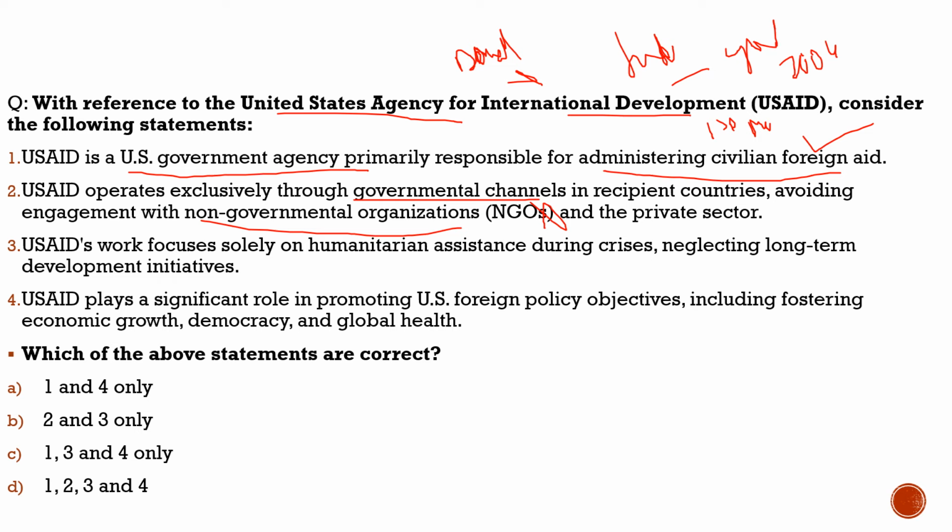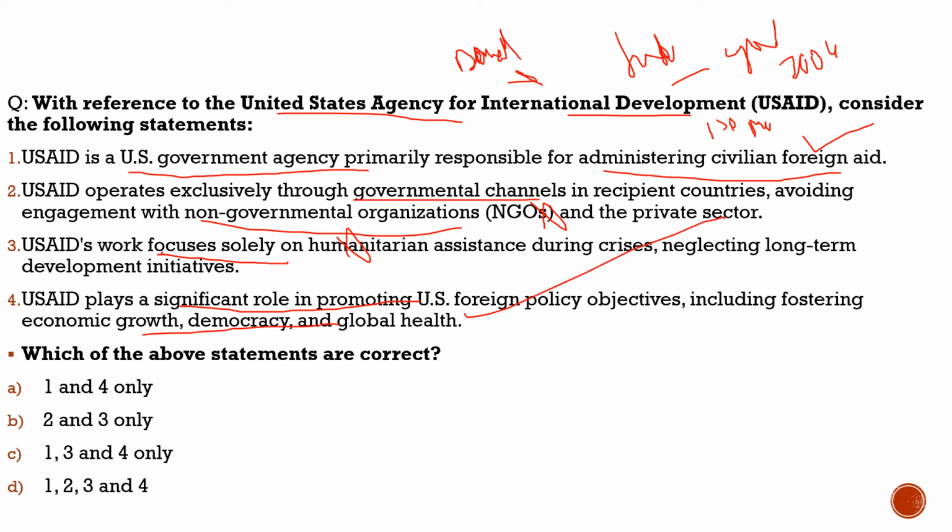Third statement: USAID's work focuses solely on humanitarian assistance during crisis, neglecting long-term development initiatives. Totally incorrect. It does not focus only on humanitarian assistance, but it focuses more on development initiatives. So the third statement is also incorrect with respect to USAID. Fourth statement: USAID plays a significant role in promoting US foreign policy objectives, including fostering economic growth, democracy, and global health. 100% correct.